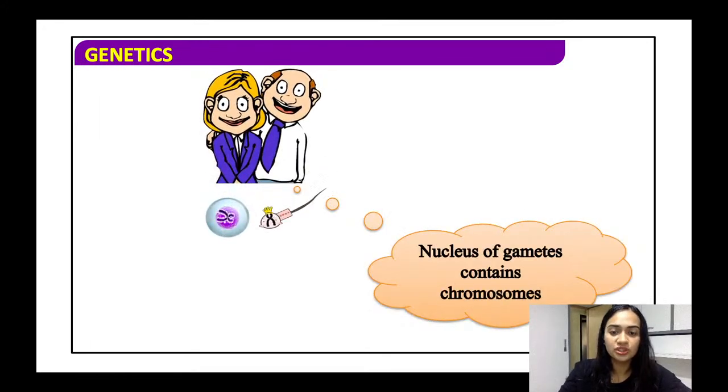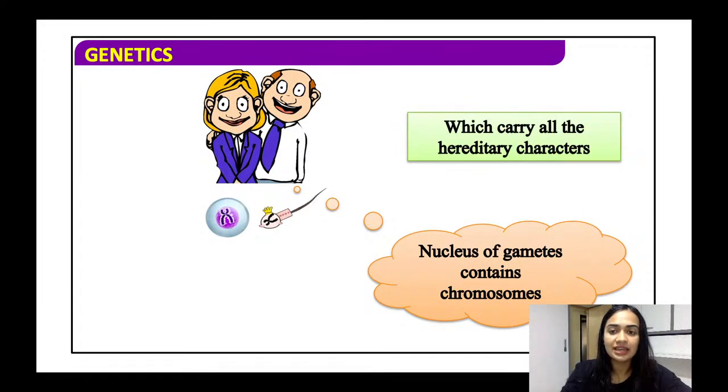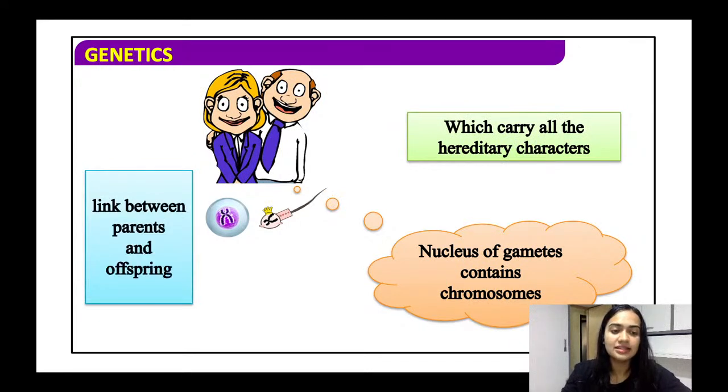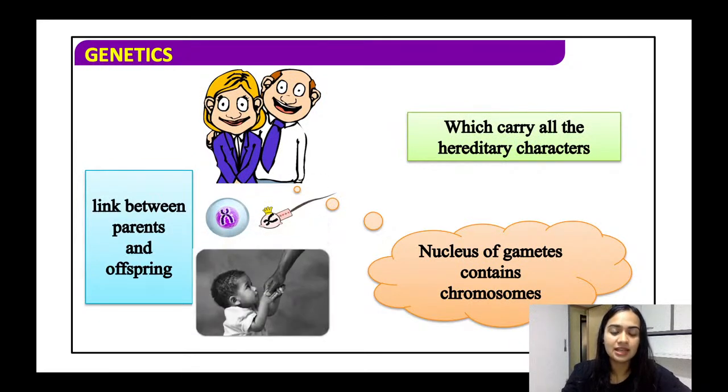So, the nucleus of the gametes contains the chromosomes, which will carry all the hereditary characters. All right? And it is a link between the parents and the offsprings. So, there can be a question framed: what is the link between the parents and offspring? So, what is that link? That link is the chromosome.